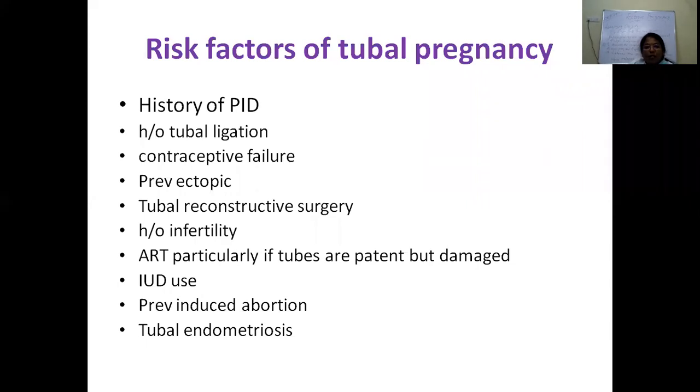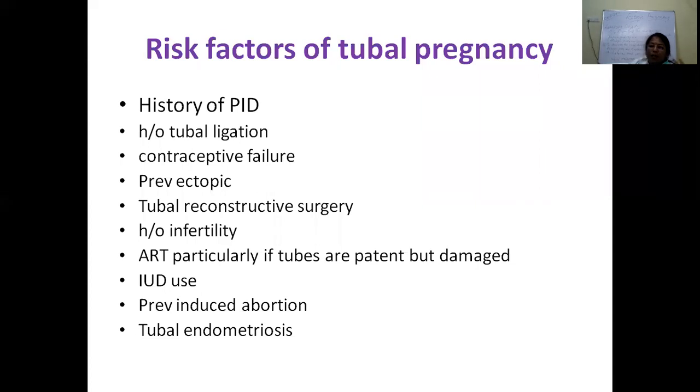The second cause is pelvic tuberculosis. In India, the incidence of tuberculosis is very high. So pelvic tuberculosis is also one of the causes of endosalpingitis and is related to ectopic pregnancy. Then there are other factors, like any surgeries on the tube.